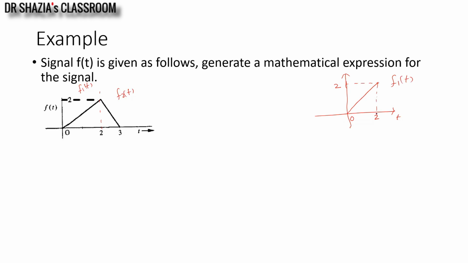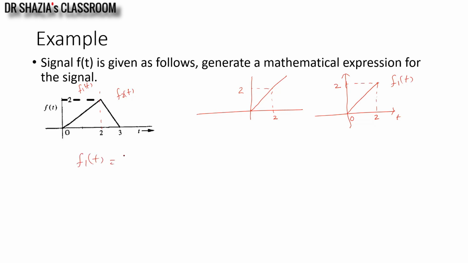Here the magnitude slope of the line is 1 and it is defined over the interval 0 to 2. So if I generate a ramp signal, and I allow this ramp signal to pass only for the interval 0 to 2. As you have seen in the previous example, the exponential signal I allowed only for the interval 0 to 1. Here I want the signal for 0 to 2. So how will I generate f1(t)?